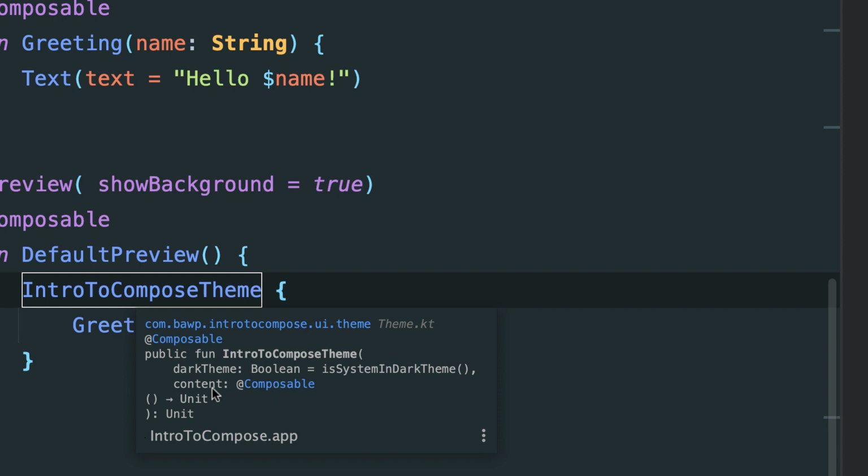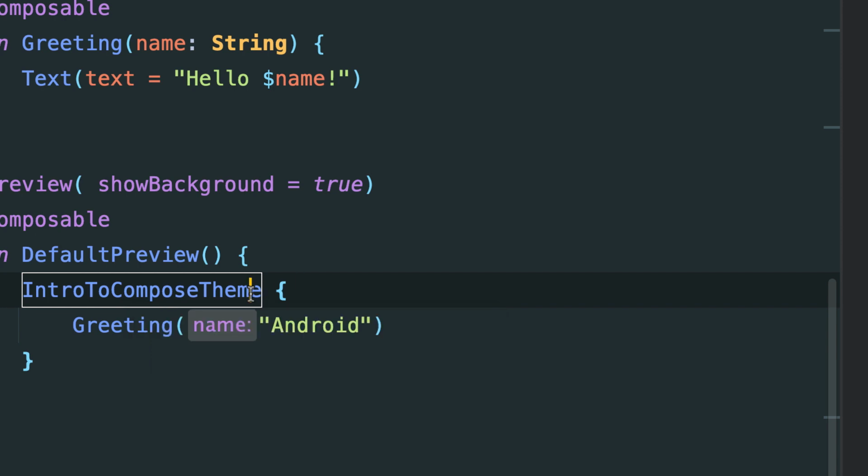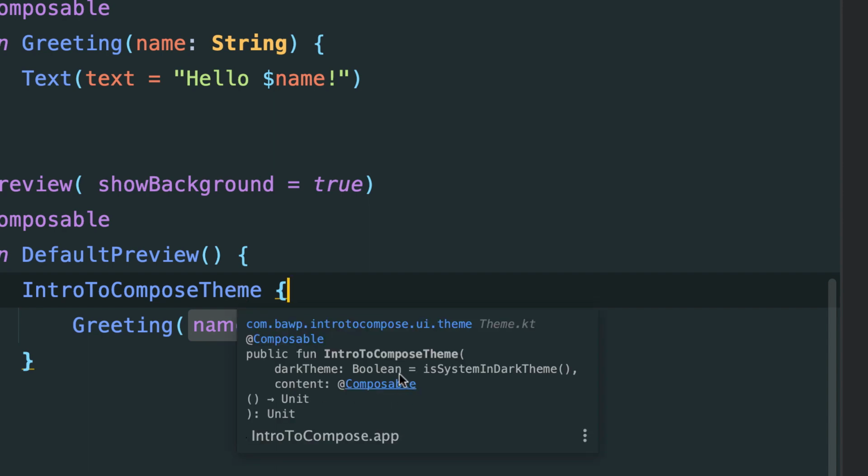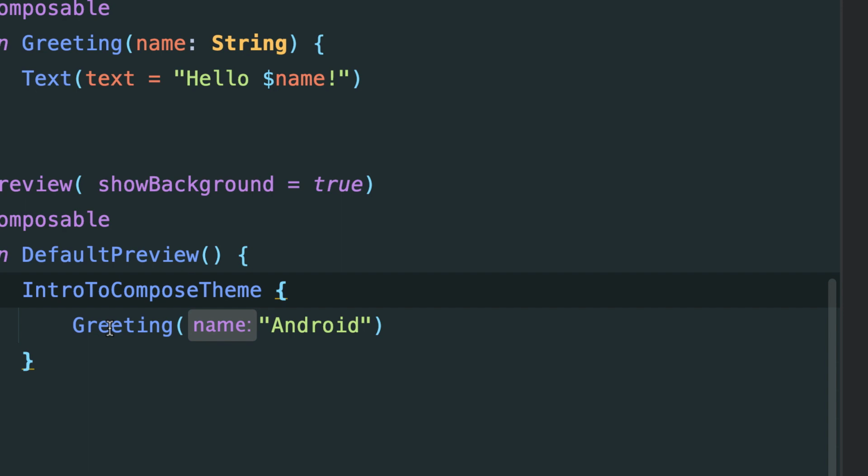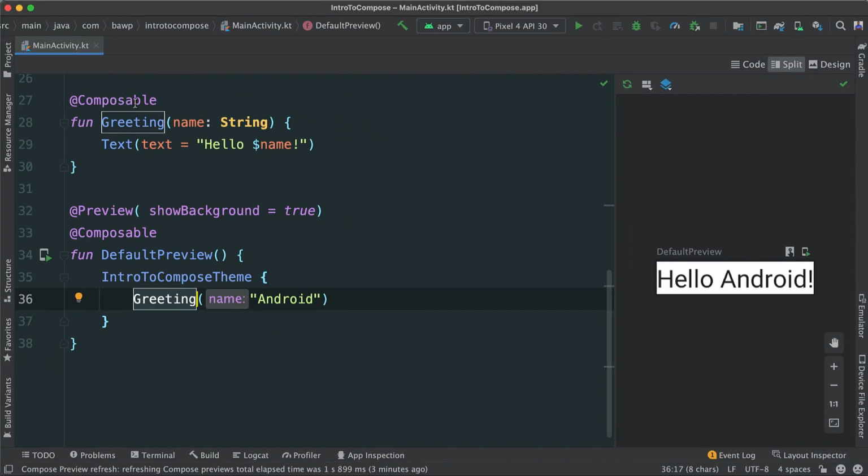Interesting. And the beauty here, because you remember, if you've been following us, or if you remember your Kotlin, if you have a function that has another function as its last parameter, which is the case here, then that means that we can use a lambda. As you see here, we can use a trailing lambda to invoke this content last parameter function. And of course, it's expecting a composable, which means it expects any composable function to be added. So in this case, that's why you can see we have Greeting, which indeed is a composable function.